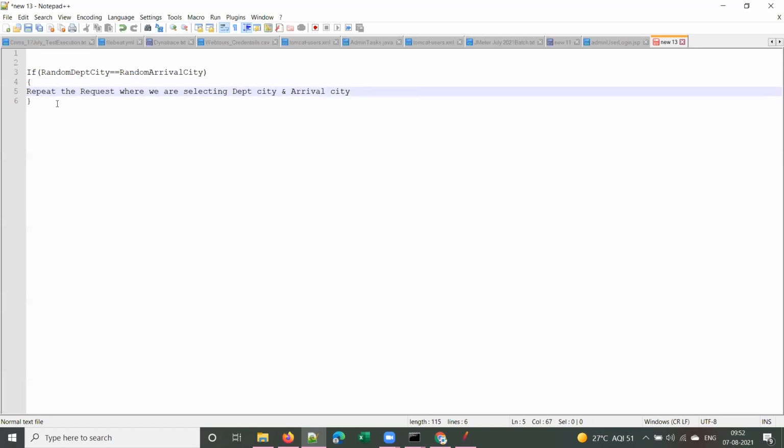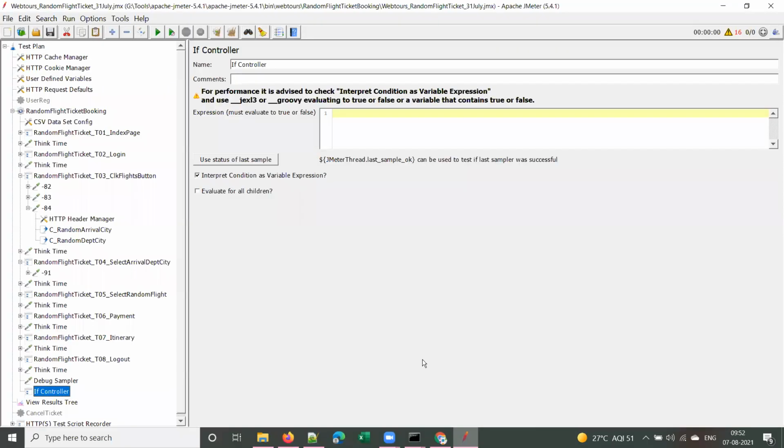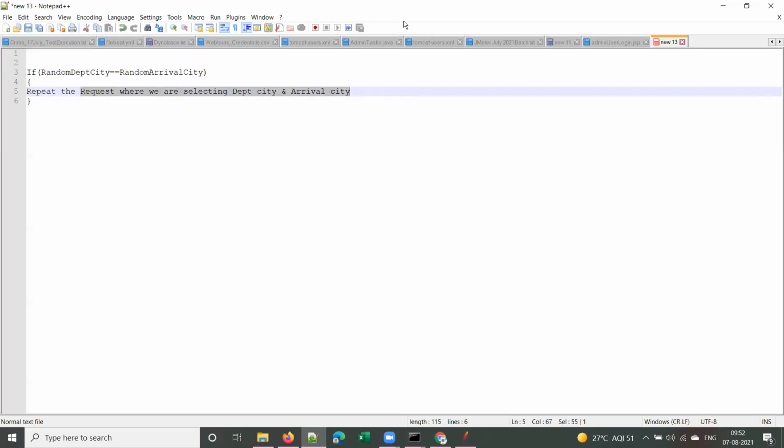This is one way to do this case. If departure city is equal to arrival city, we will repeat the request where we are selecting departure and arrival city randomly, isn't it? Yes. If both are equal, Denver and Denver, we will repeat the step until the departure and arrival city are different.